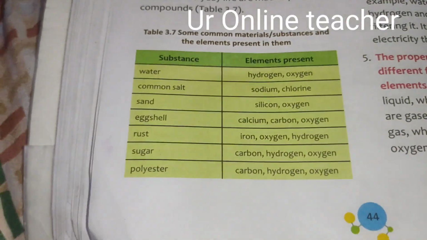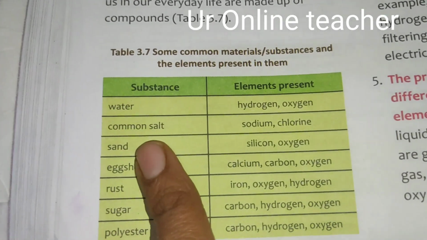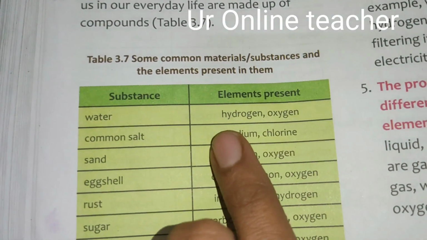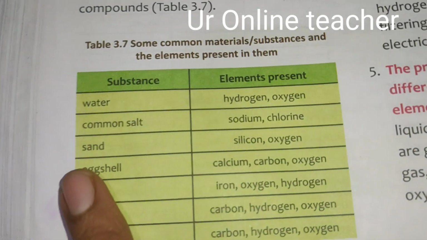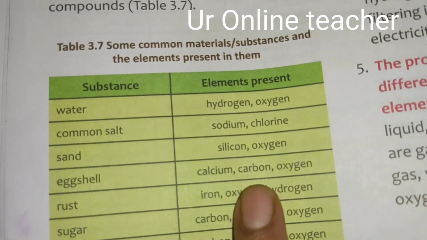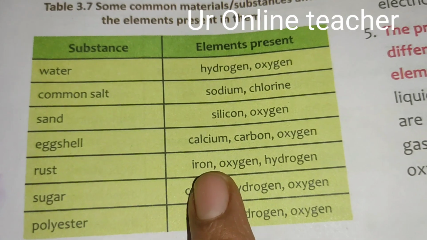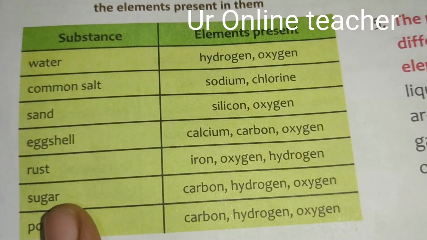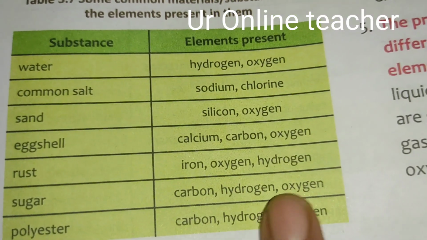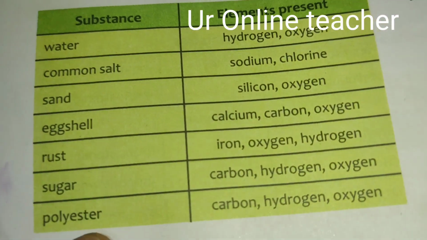So here they gave substances like water. Water has elements like hydrogen and oxygen, H2O, we know water. Common salt, sodium chloride, has elements like sodium and chlorine. Sand, silicon and oxygen, SiO2. Eggshell contains calcium, carbon, oxygen. Rust, iron hydroxide: iron, oxygen, hydrogen. Sugar, glucose: carbon, hydrogen, oxygen, C6H12O6. Sorry, polyester: carbon, hydrogen and oxygen.